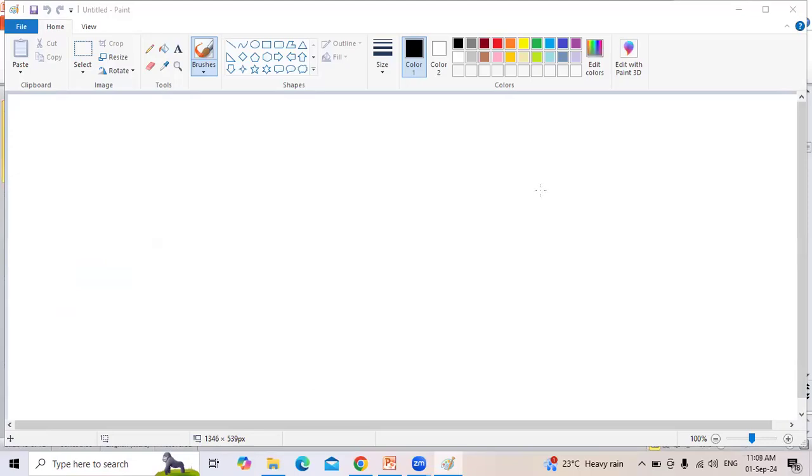Today we'll discuss what is the operating system, why you need to use an operating system, what are the types of operating systems, what is a client, what is a server, all this stuff. Operating systems are classified into two types.